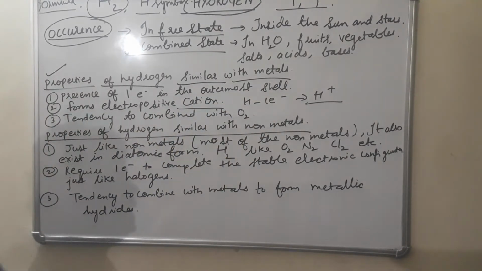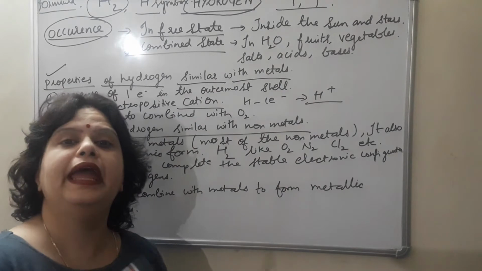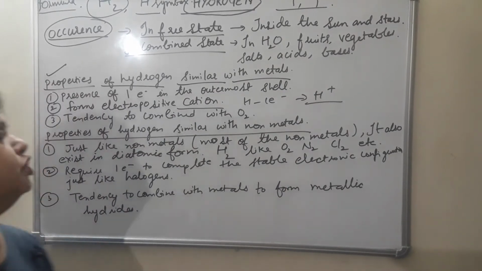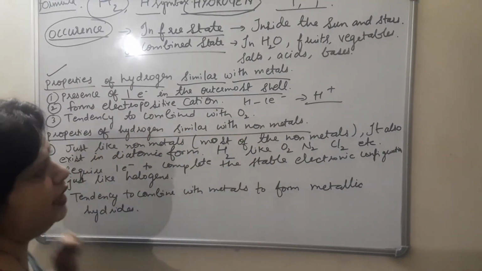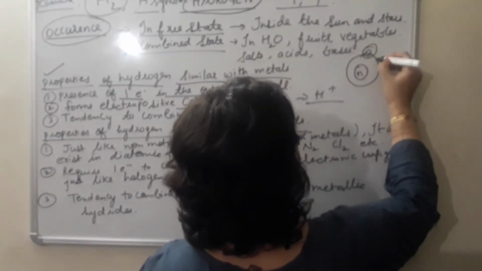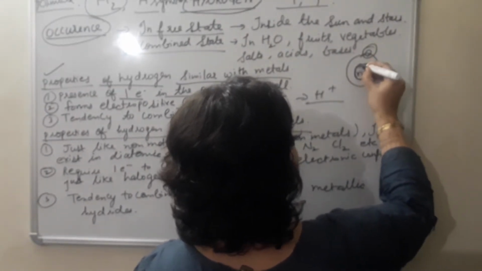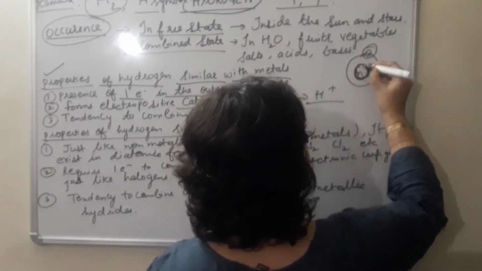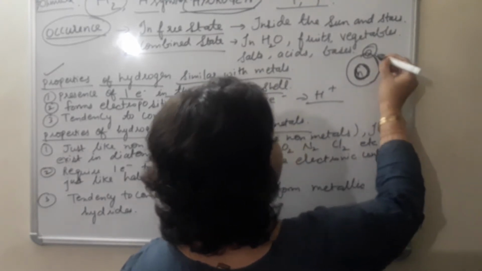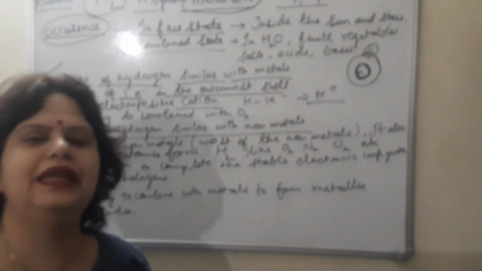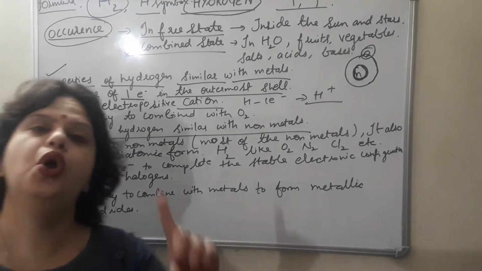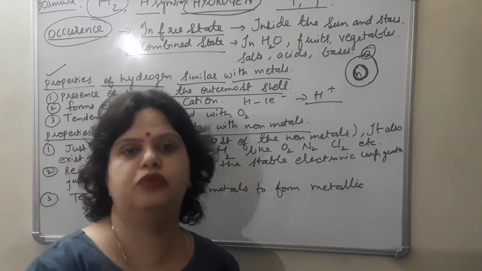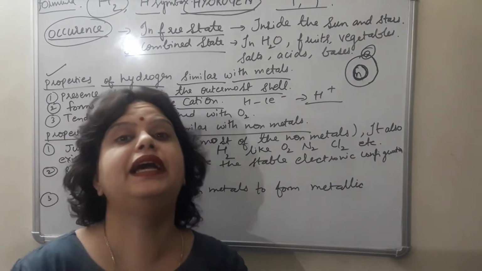Just like metals, elements having 1, 2 or 3 electrons in their outermost shell are known as metals. So just like metal, in case of hydrogen also 1 electron is present in the outermost shell. See, in case of hydrogen, this is the nucleus, I am not writing anything inside this, and this is the first shell. You can consider this as the first shell or the last shell, because only one shell is there. So just like metal, in case of hydrogen also, only one electron is present in its outermost shell. This is the similarity, just like alkali metals.